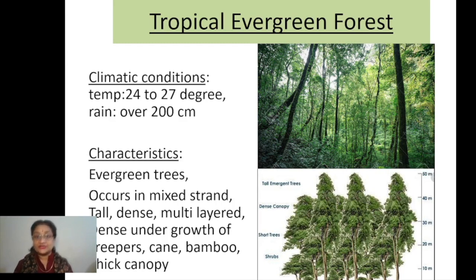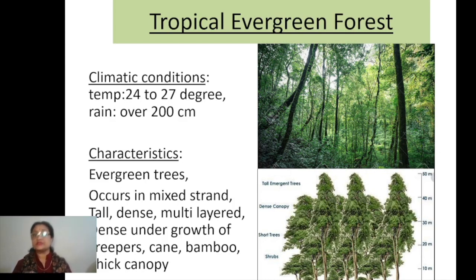Now what are the climatic conditions required for this? In climate you must mention two basic things, children. Number one is temperature, the other one is rainfall. Now what type of temperature is required? On an average 24 to 27 degrees centigrade is the ideal temperature for the tropical evergreen forest.